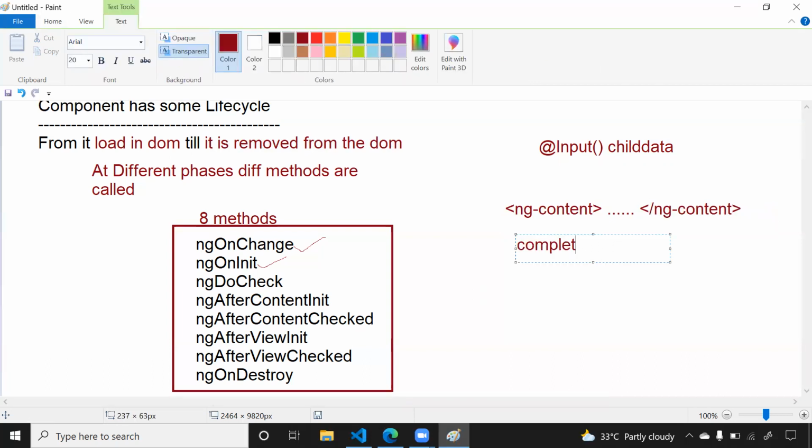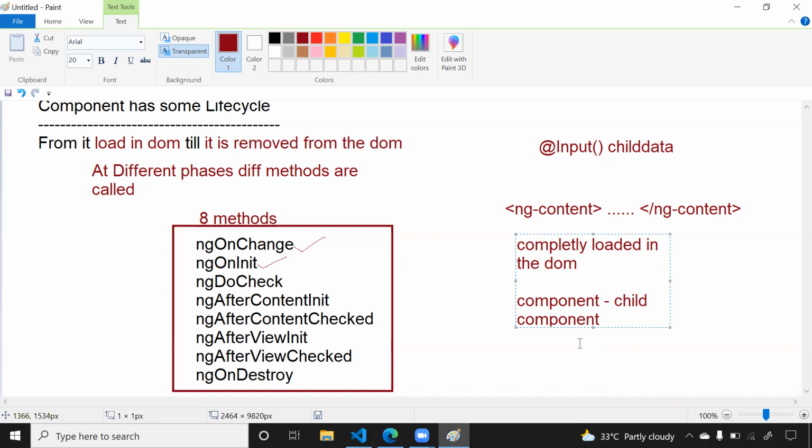Whenever your view is also loaded and your component is completely loaded, then this method is called. ngAfterViewChecked is called whenever child components are also loaded. Whenever all the child components are also completely loaded, then ngAfterViewChecked is called.